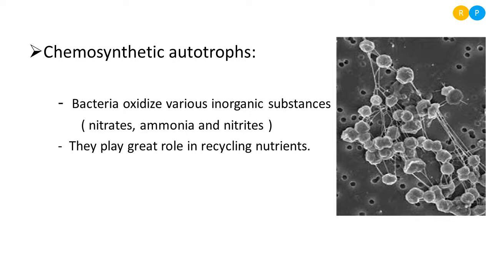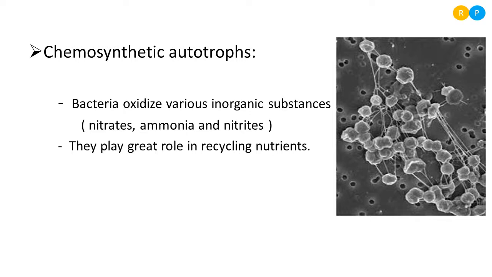So like this, different members of chemosynthetic autotrophs cause the conversion of different inorganic substances to get energy for their survival. And when they are causing this chemical conversion in the soil, they act as the best recycling agents. That means they play a great role in recycling of nutrients.